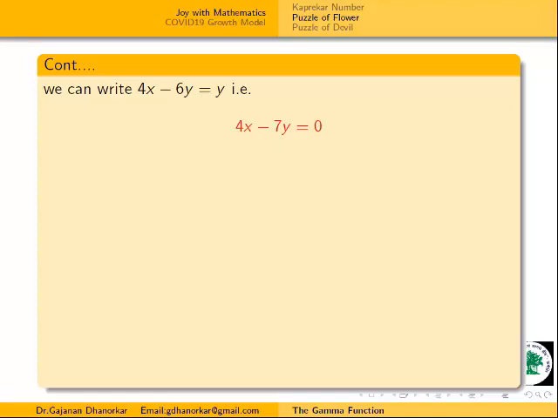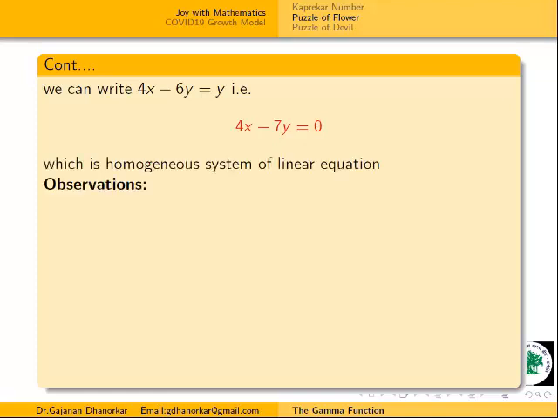we know that this homogeneous equation always has a solution, and that solution is 0, 0. If we put x equal to 0 here, y equal to 0, we get our solution. This is our first observation. Because a homogeneous system is always consistent, we know its solution is 0, 0. This is called the trivial solution. X equal to 0 and y equal to 0.